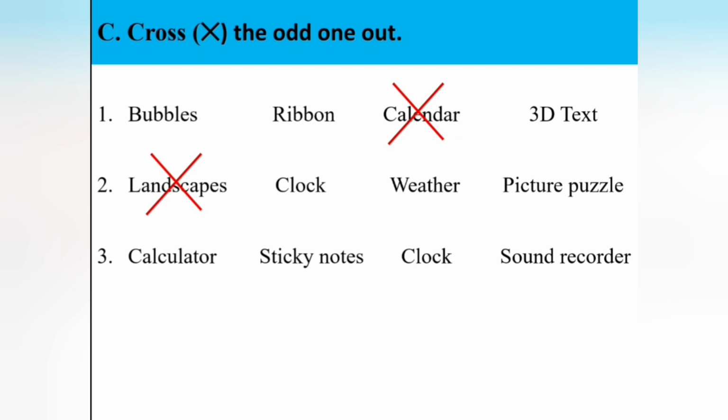Third one: calculator, sticky notes, clock, sound recorder. In that, which one is the odd one? Clock is the odd one. Why is the clock the odd one? Because clock is a gadget. The remaining three, that is the calculator, sticky notes and sound recorder, are accessories. So the clock is the odd one out. Could you understand, children? Okay.